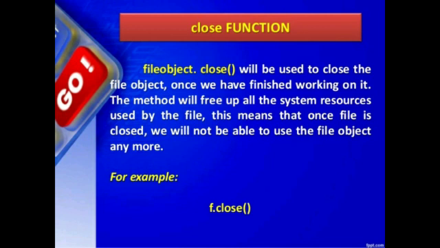You should remember one thing. Once you close the file with the function close, you are not able to use the file object that was created by the open function. So after closing the file, if you want to open it again for some other purpose, you should create another file object for that. So for closing a file, you should use the close function. The close function should be associated with the file object. So the close function is used to close a file.